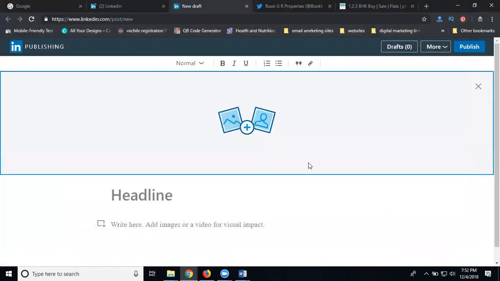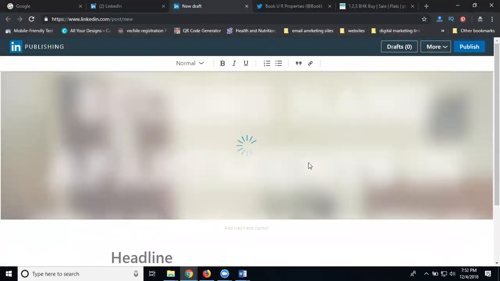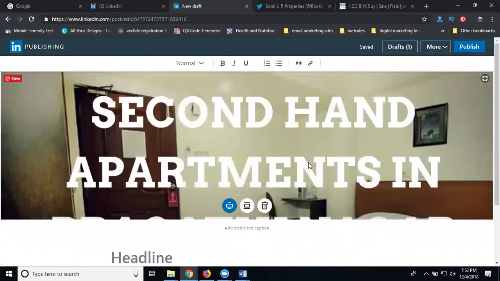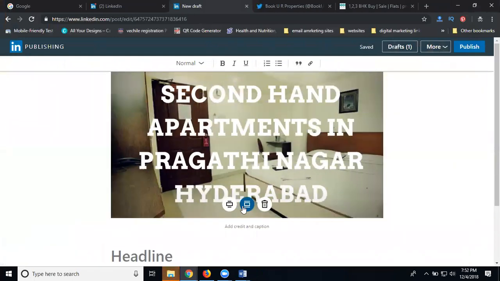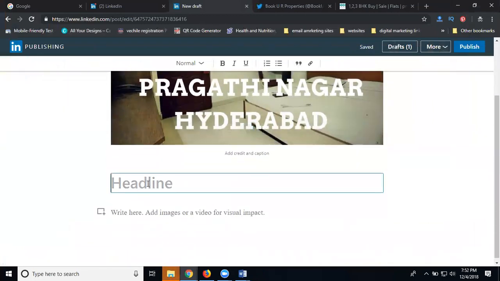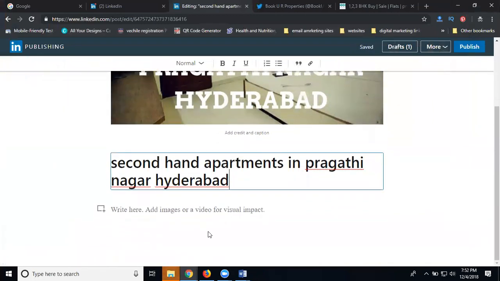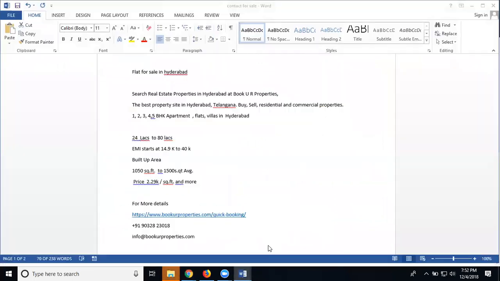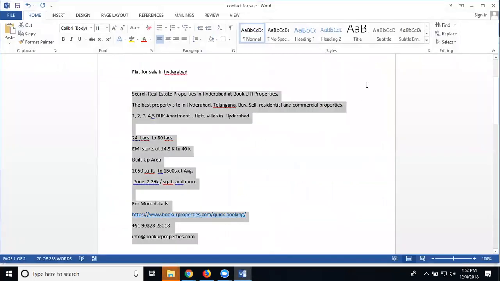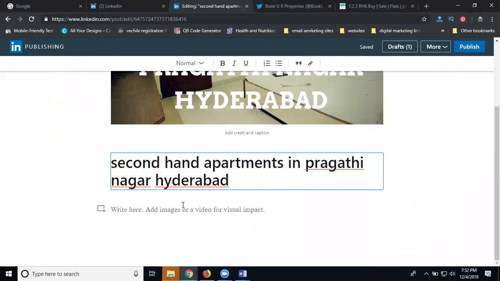Copy. Paste your image. The image will be showing in two forms, small and total. Capture this. Select it. After adding this one, add your content. Select it.